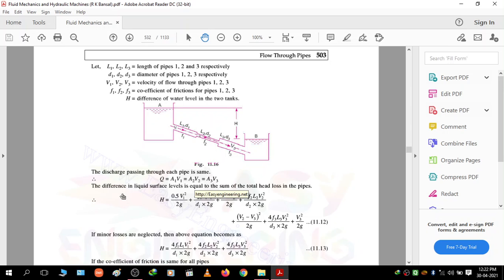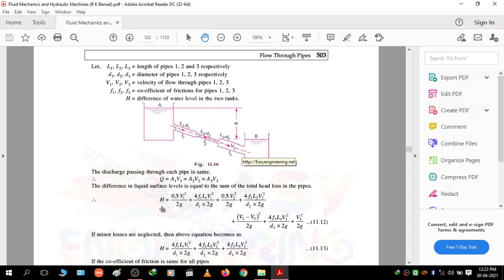The difference in the liquid surface is equal to the sum of the loss of heads in the pipes. So capital H is nothing but the sum of the different losses occurring in this case. First is the loss of head at the entrance of the pipe. Then for pipe 1, the major loss, that is the loss of head due to friction. Then from 1 to 2, it is a sudden contraction in the pipe. Next, again loss of head due to friction. And next, from 2 to 3, it is a sudden enlargement, so loss of head due to sudden enlargement, and again loss of head due to friction, and the last one is the loss of head at the exit of the pipe. So we can write the equations for each loss.